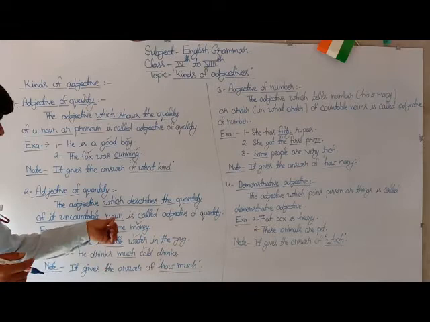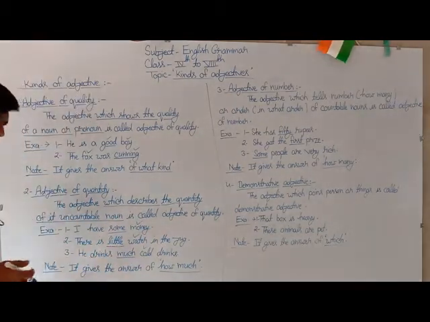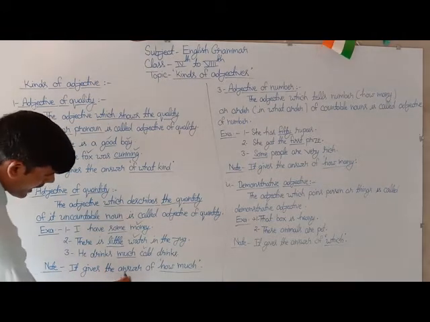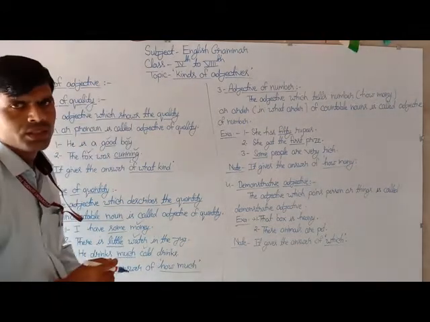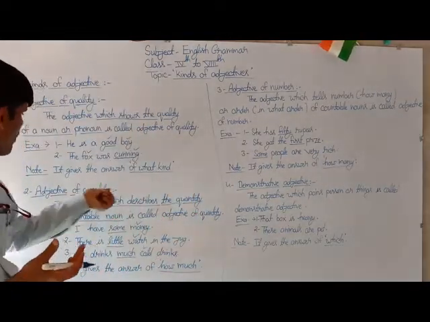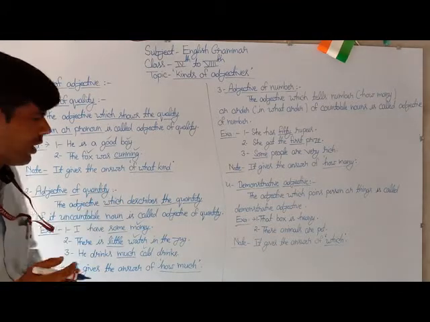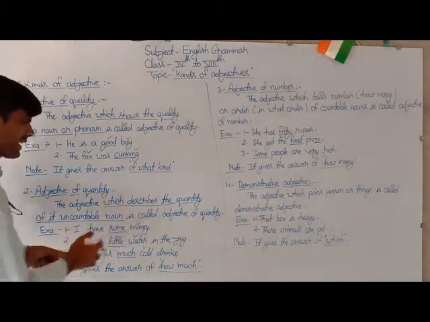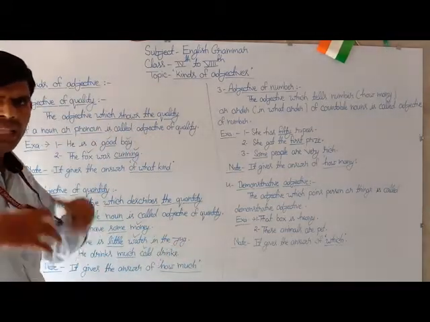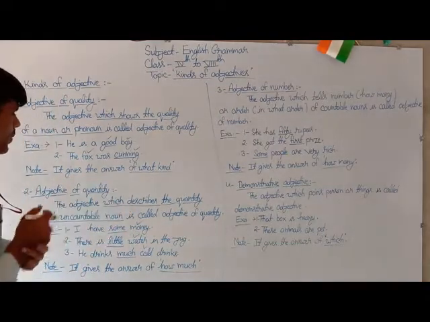And here is some more related to this topic. The next topic is a note. It gives the answer of how much. If you want to find out the adjective of quantity in a sentence, you have to form a question with the sentence and the phrase how many. The word that answers the question will be the adjective of quantity.